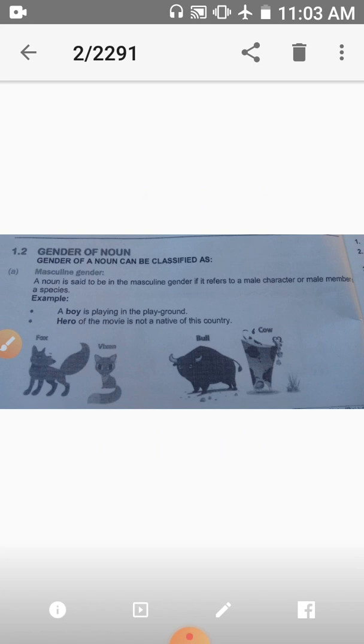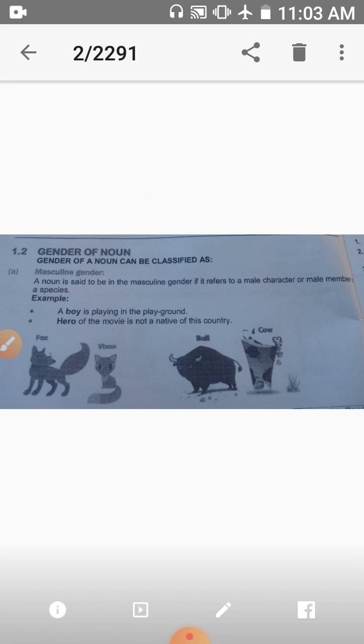So first of all we will discuss on masculine gender. A noun is said to be in the masculine gender if it refers to a male character or male member of a species. That is masculine gender.